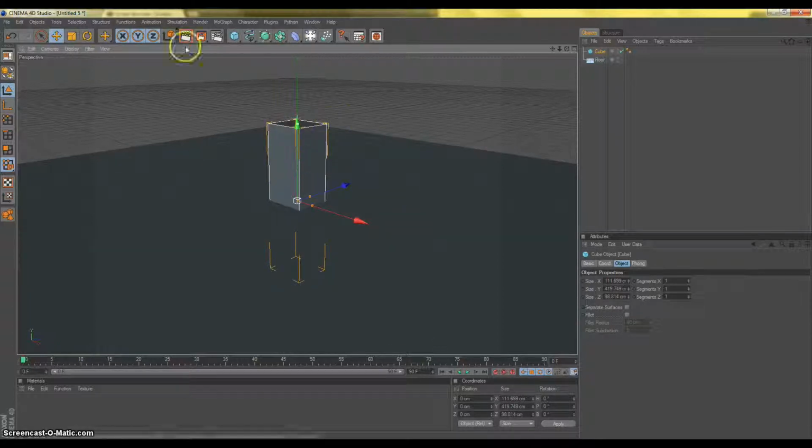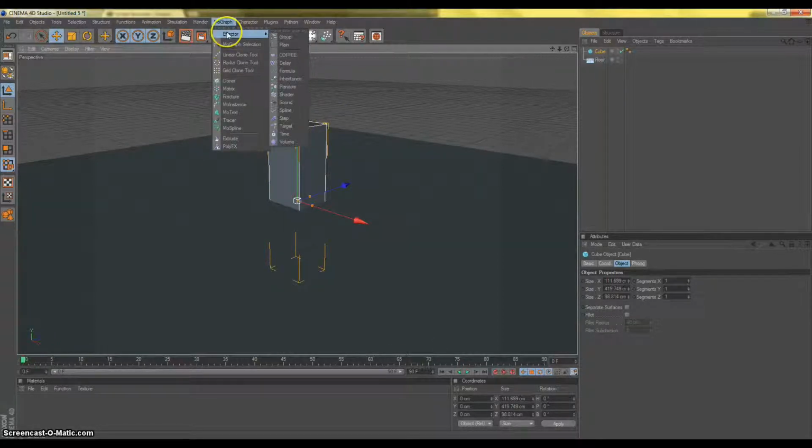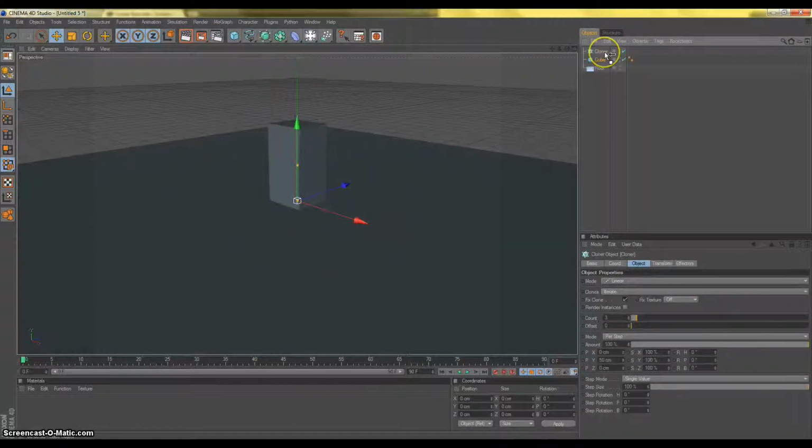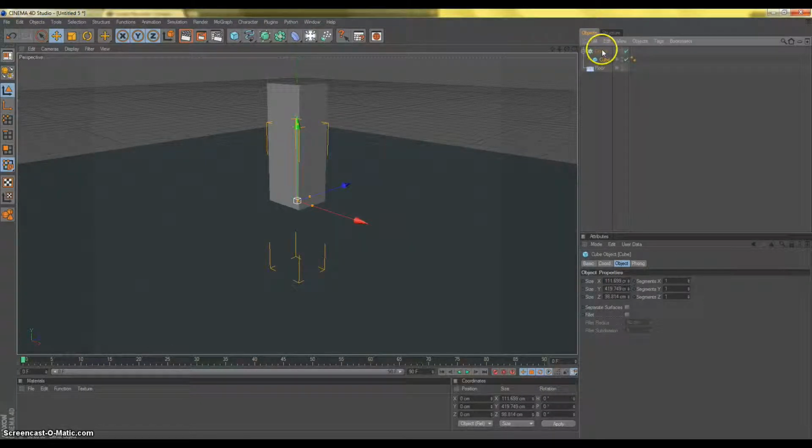Okay, then go to MoGraph. Click on cloner or cloner object. Drag the cube under the cloner. Click on the cloner.